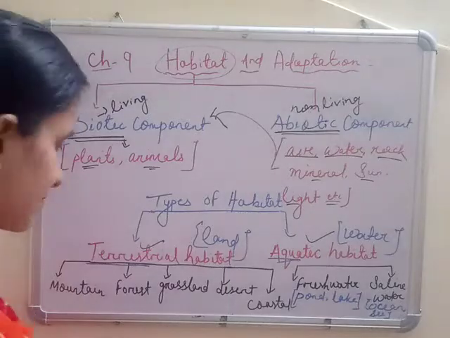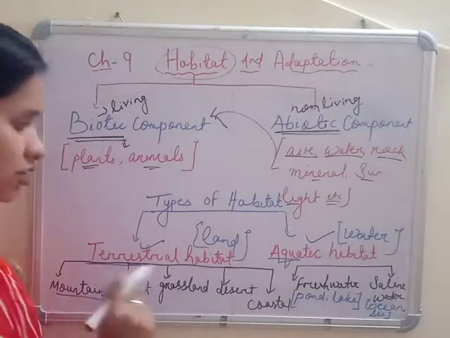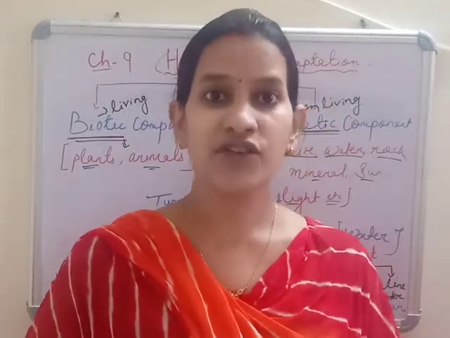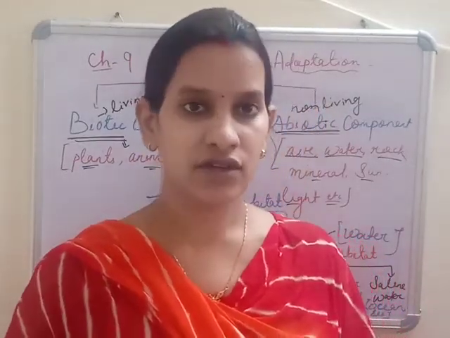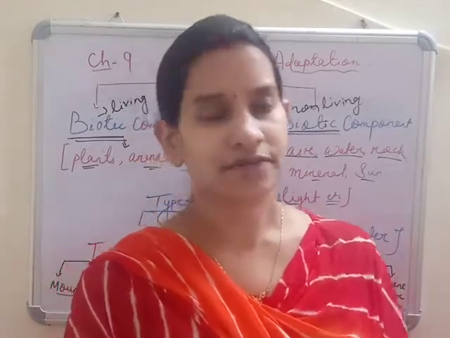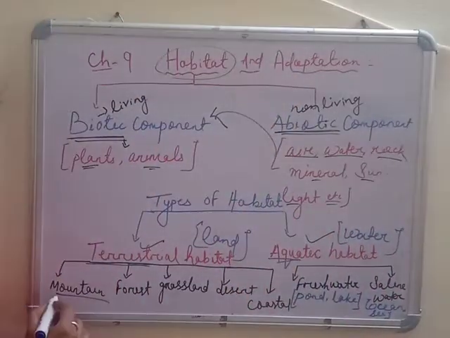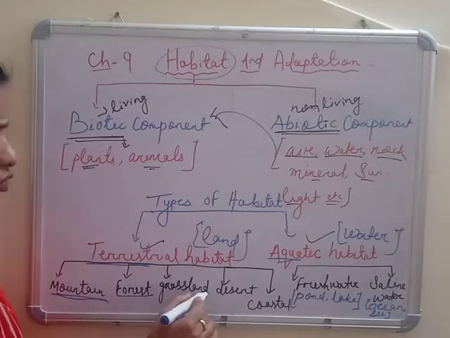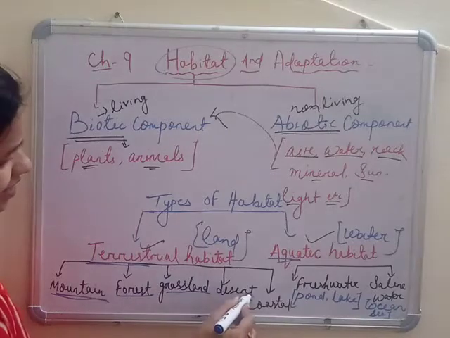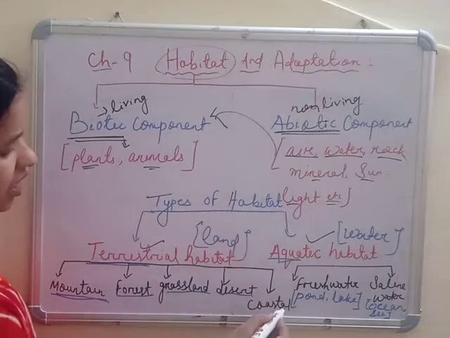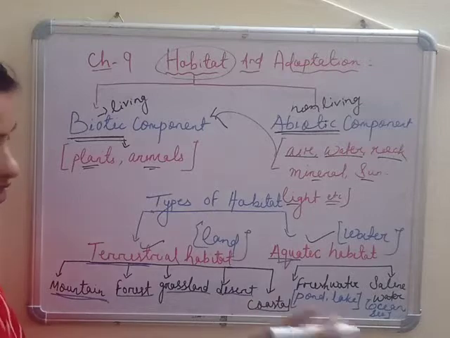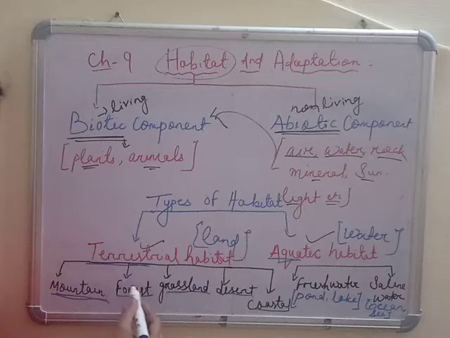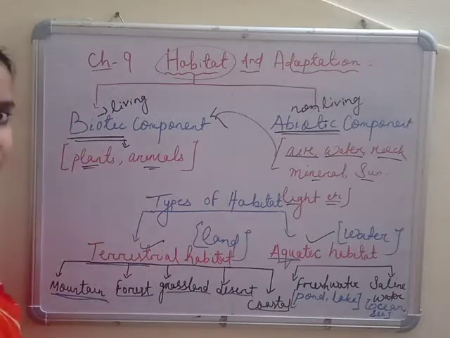What the categories are? Mountain, because see the geographical land of the earth is not same everywhere. It is of different structure and characteristics. So we will discuss according to that. So somewhere the land is in the form of mountain, somewhere it is covered with a forest, somewhere it is only grasslands, somewhere it's a sandy area, that is desert or too hot condition, and some is a water area, that is called coastal. So land are covered with these 5 different type of geographical region.